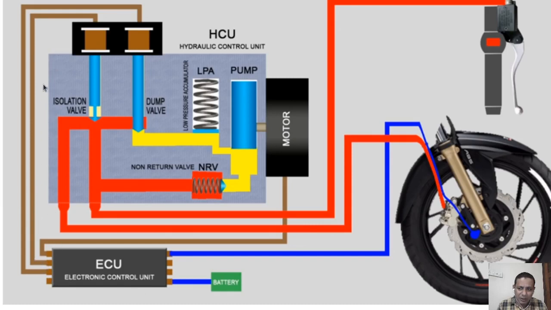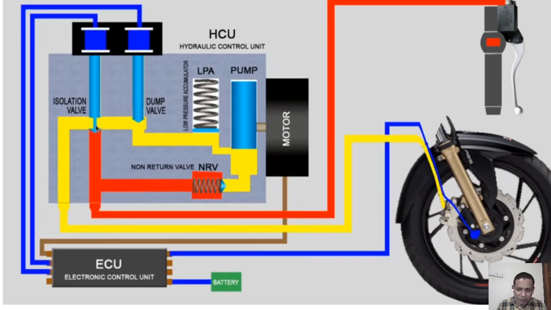This is a valve. There is a solenoid, and it will push this valve down. You can see in the next slide, it will push the valve down. So what will happen? This hydraulic line is separated. The pressure inside is coming through this, and as this is separated, this line is there. Here, from here only it is cut.